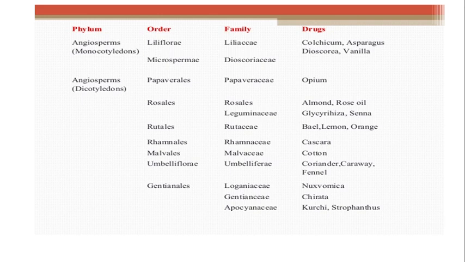Gentianales is the order, Loganiaceae, Gentianaceae, Apocynaceae, all these families come under the order Gentianales, and the drugs which come under that are Nux vomica, Chirata, Curare, Strophanthus, all these are the drugs which come under. So in this way the drugs are classified according to the phylum, order, family and species.